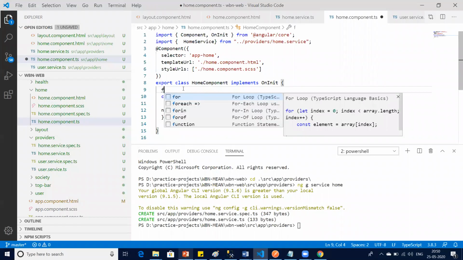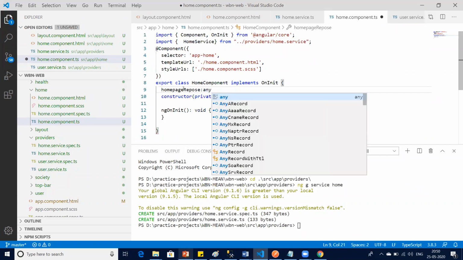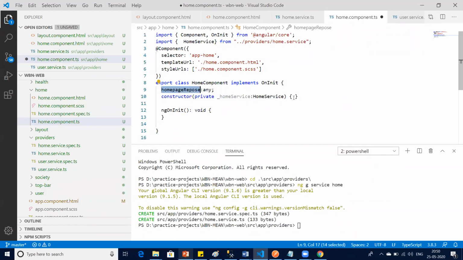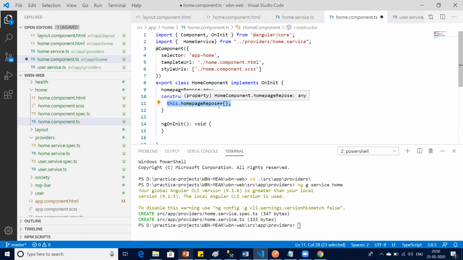I can have one variable, say homePageResponse, because you're getting a response. We don't know which kind of response you want, so for homePageResponse put any. Initialize it with the default value, set this dot, I say empty object. I don't know which kind of object it would be, so I put any and initialize it with the default value. Now it's basically an empty object as of now, just an empty object.